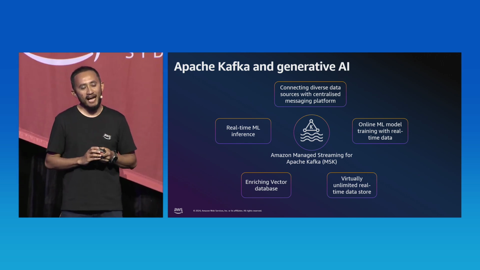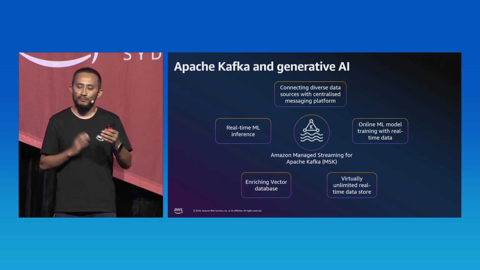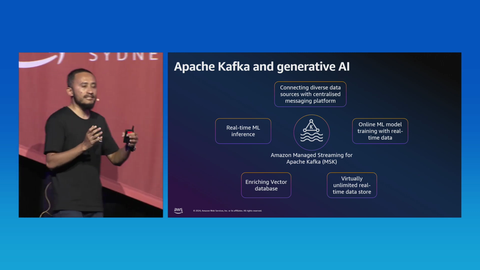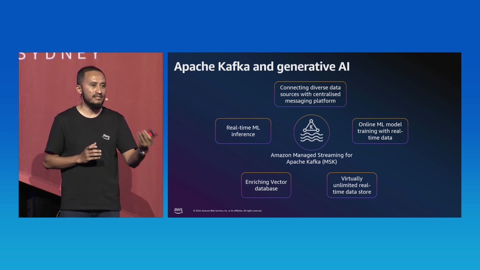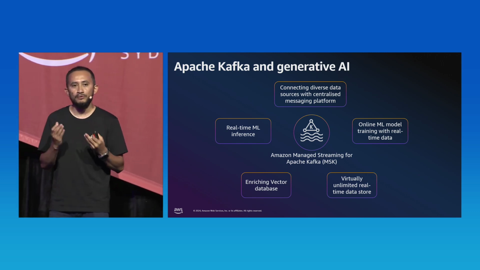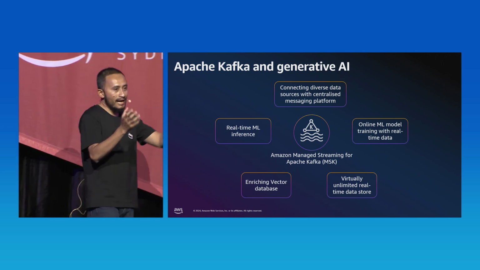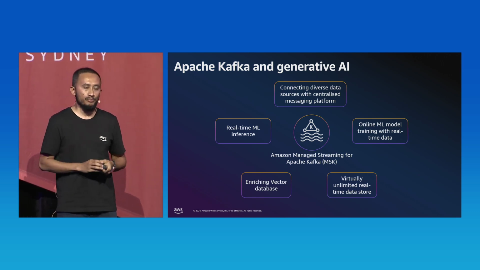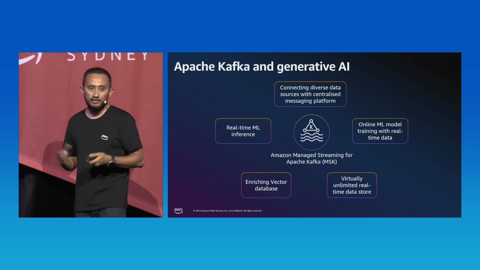I want to take a bit of time to discuss how Apache Kafka fits into the use case we are discussing today, and you might find it relevant to your use case too. So Apache Kafka provides capability to capture or collect data from different sources, including file system, object store, relational databases, and so on. As you know, there is a popular tool in Kafka ecosystem called Kafka Connect. So with that, you can collect all those data from diverse systems and then push it to your Kafka topic running in Amazon MSK, where you get virtually unlimited storage.